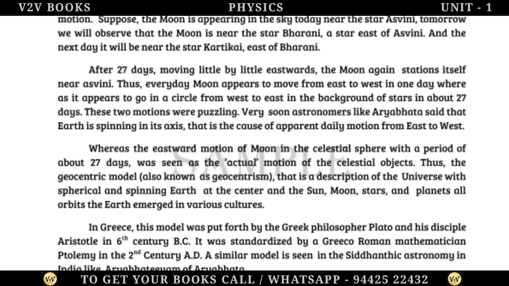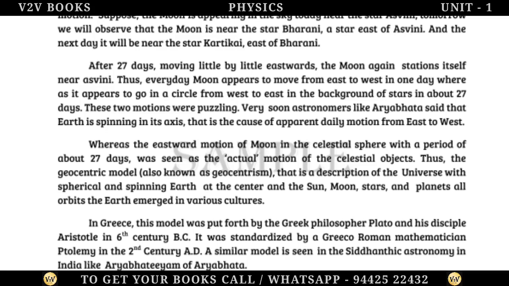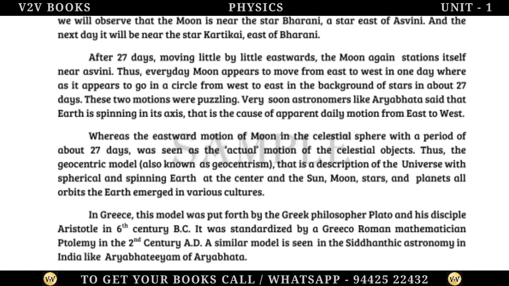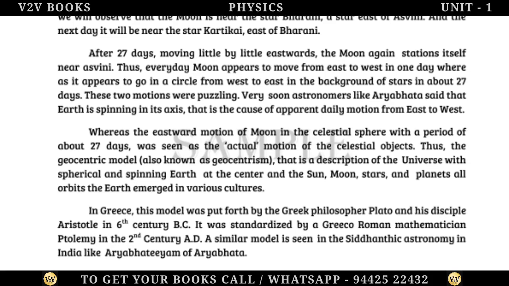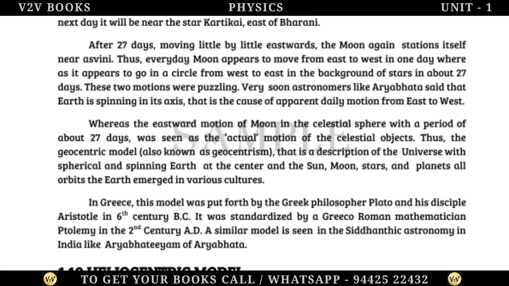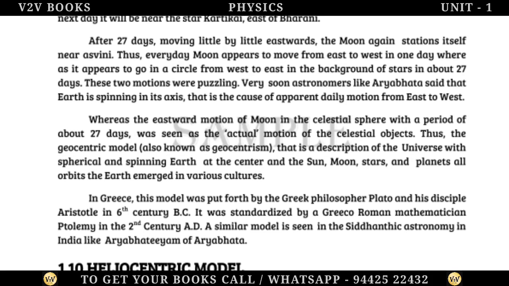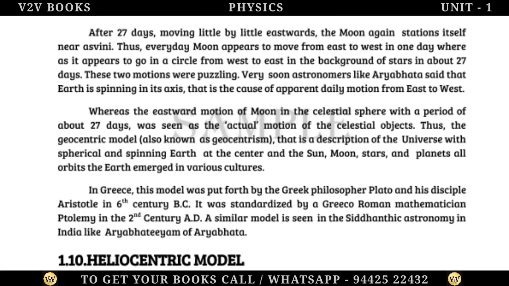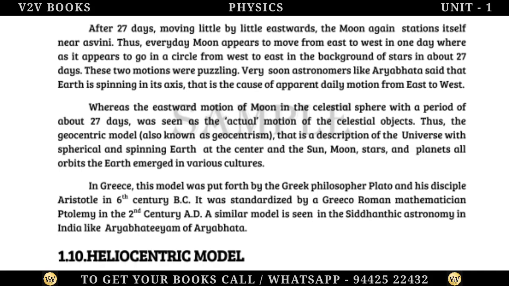Very soon astronomers like Aryabhatta said that Earth is spinning on its axis, and that is the cause of the apparent daily motion from east to west. Whereas the eastward motion of the Moon in the celestial sphere with a period of about 27 days was seen as the actual motion of the celestial objects.